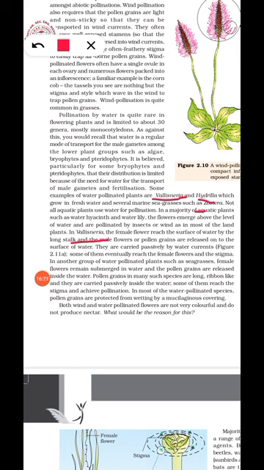Then in some other group of water pollinated plants such as sea grasses, female flowers are submerged in water, under the water, and pollen grains are released inside the water. To save them from getting wet, they have some adaptations. What are they? They are long and ribbon like, and can get carried passively.